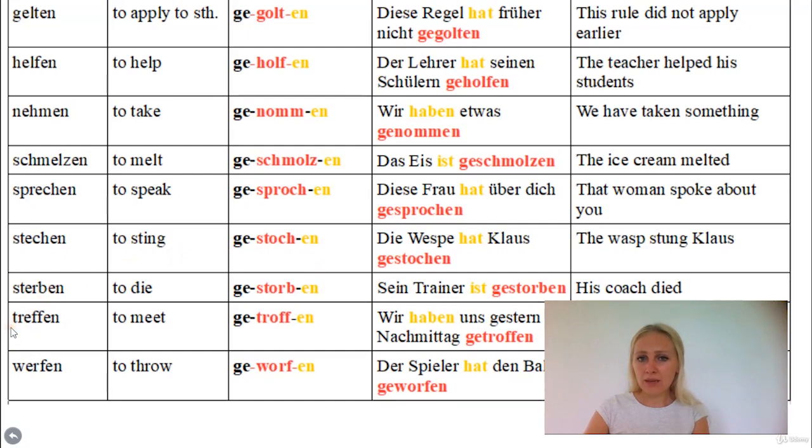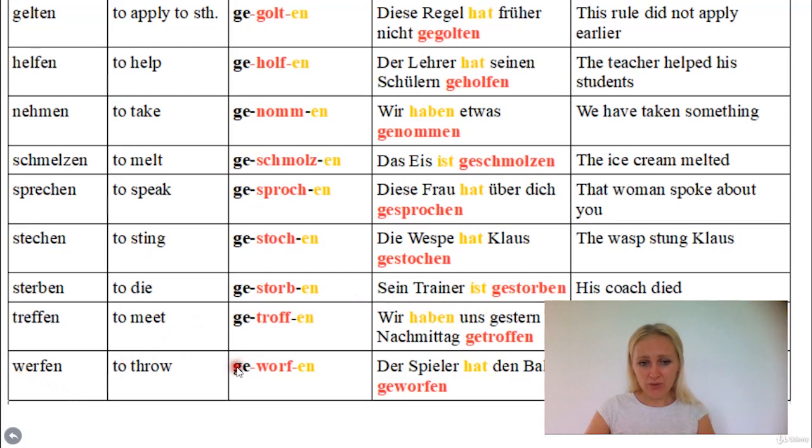But if you meet somebody accidentally, let's say, on the street without planning it before, without making an appointment, for example, then it's not reflexive. You can say, ich habe ihn auf der Straße getroffen. I met him on the street and it was just occasional. It was not planned, and then it's not reflexive. But if you plan it, if you make an appointment to meet somebody, then it's reflexive. Okay.